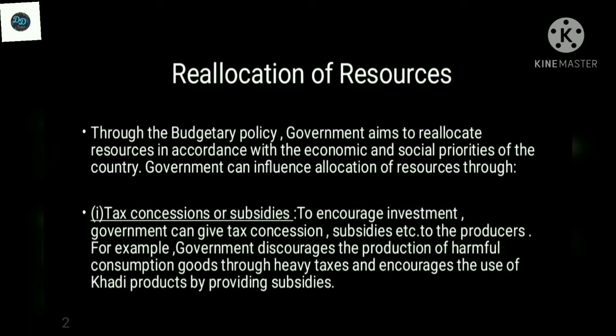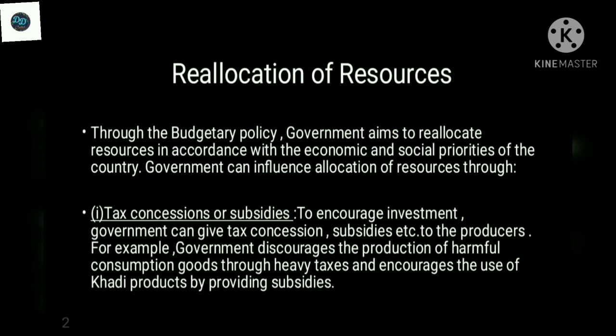The first one is reallocation of resources. The government aims to reallocate the resources in accordance with the economic and social priorities of the country. Economic means profit maximization, and social means public welfare. The government can influence the allocation of resources through tax concessions or subsidies and by directly producing goods and services.